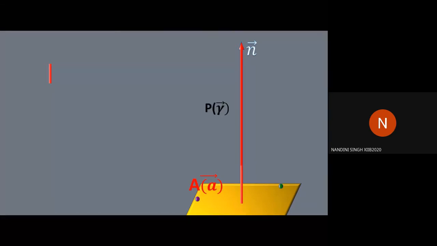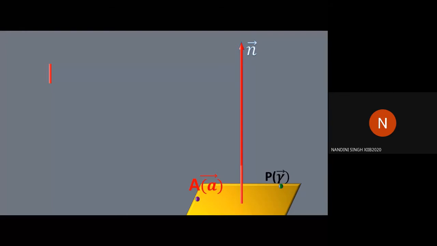And in vector algebra, we take the variable point as the position vector of the variable point, which is usually denoted by vector r. Vector r always denotes the position vector of the variable point on the plane. Now our task is to connect the variable point with the two given conditions. The two given conditions are vector A and vector n.